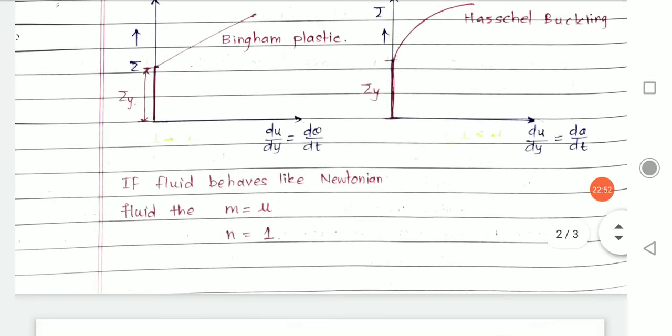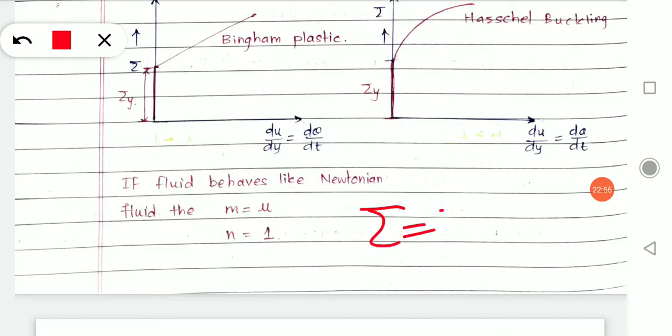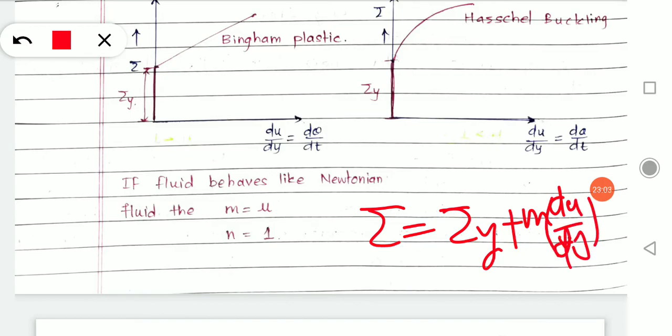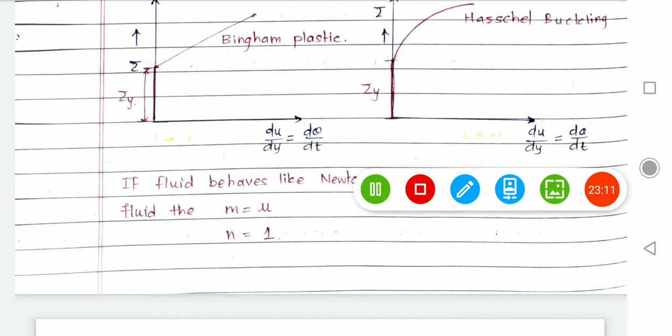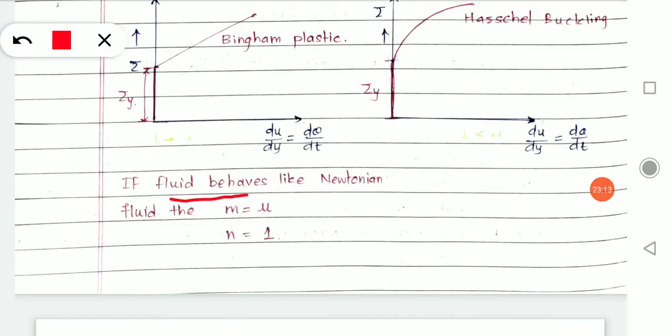Now how will we give a mathematical representation? Whatever I said, tau equals tau y plus m into (du/dy) raised to n is the general representation of this category of fluids. But how will we specifically give a mathematical expression? If the fluid behaves like a Newtonian fluid, then m becomes mu, because shear stress is directly proportional to rate of shear strain.